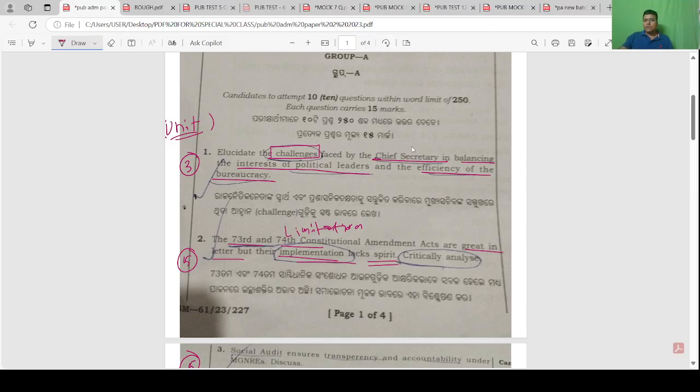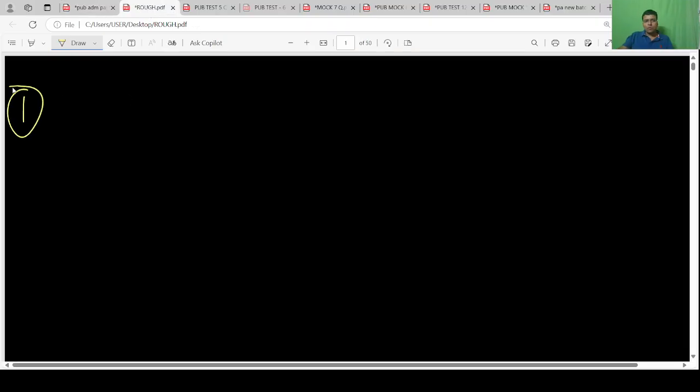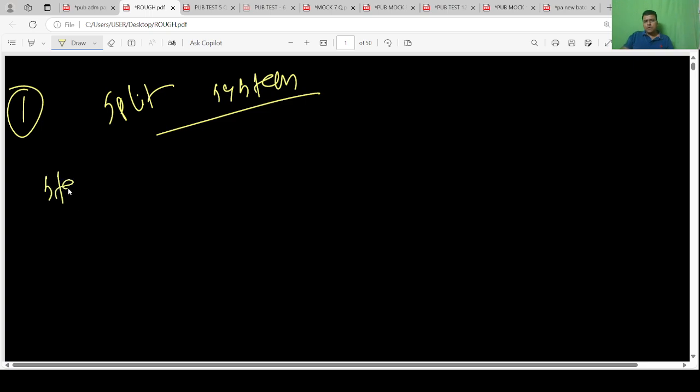So here, chief secretary, role of chief secretary. The concept of split system: state administration or state secretariat.